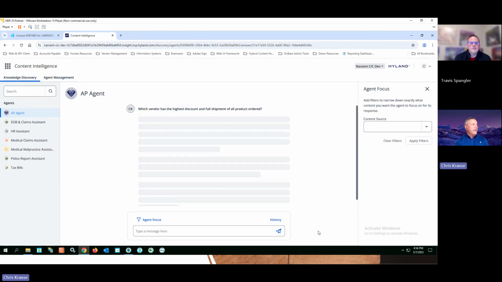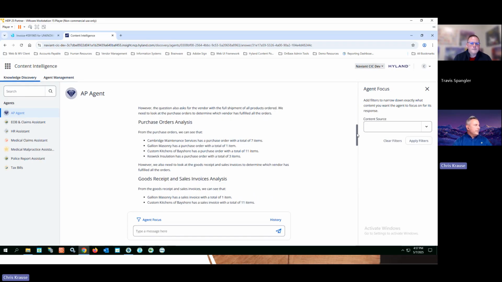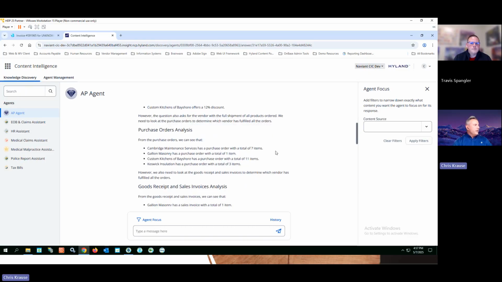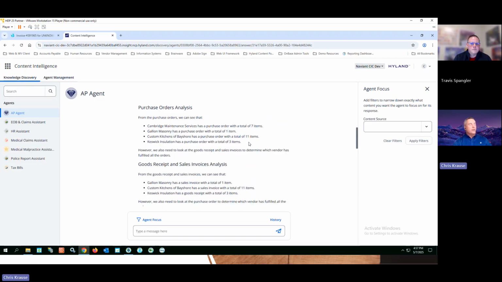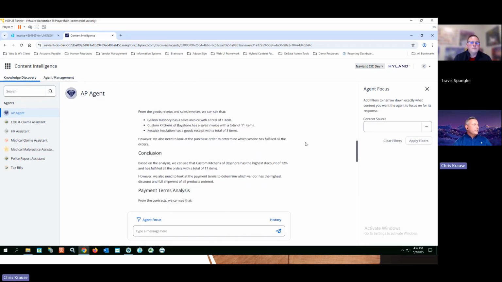And so I'm asking my AP agent, based on my corpus of information that I gave it, and that came from my OnBase system. And let's check out the response it got. So these are from those vendors that Travis just showed you from Addy. And the analysis shows, based on the purchase orders, you ordered 7 items and 1 item. These relate to those invoices that Travis just processed, Custom Kitchens, our goods receipts. So we've matched up the goods receipts and we can see all of our different totals and items.